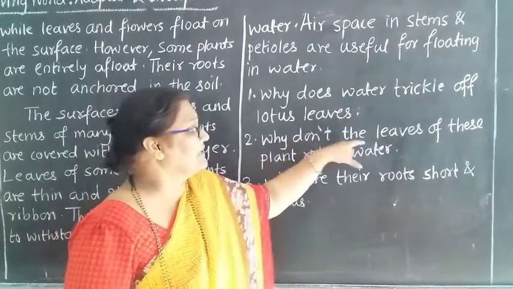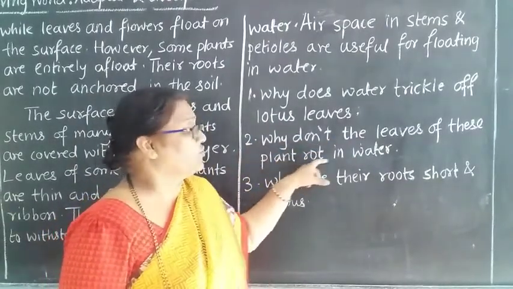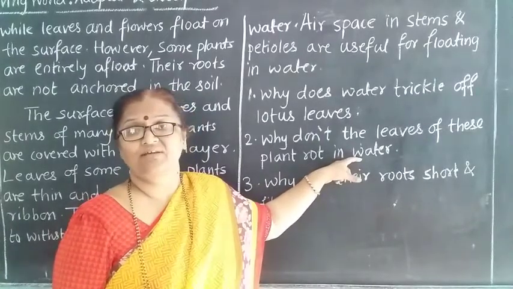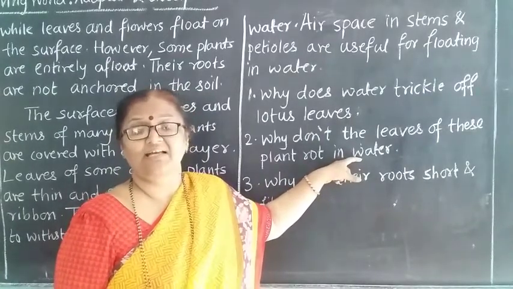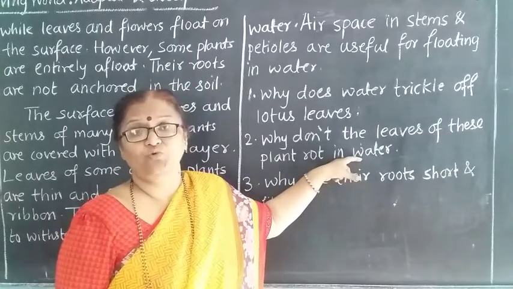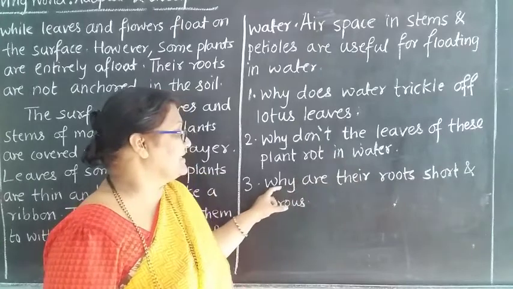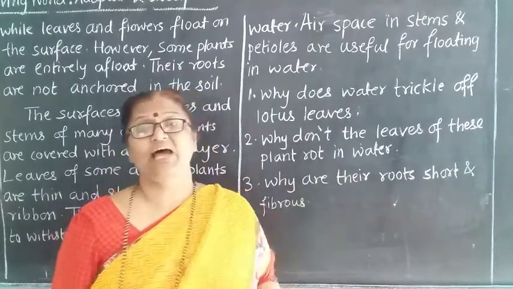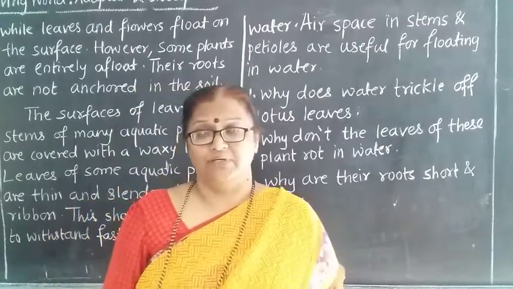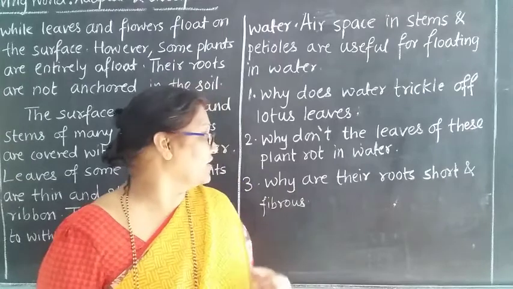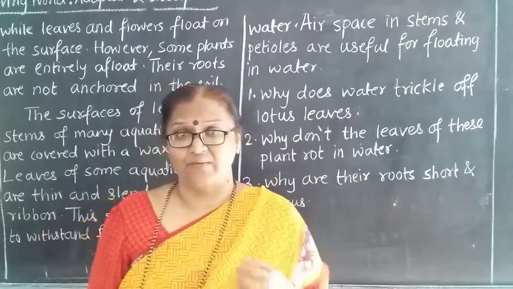Why don't the leaves of this plant rot in the water? Why don't they rot? Because they have air spaces inside and they have a waxy coating. Due to that they do not rot. Then see, why are their roots short and fibrous? As they have to overcome the water currents, their roots are short, or you can say fibrous.